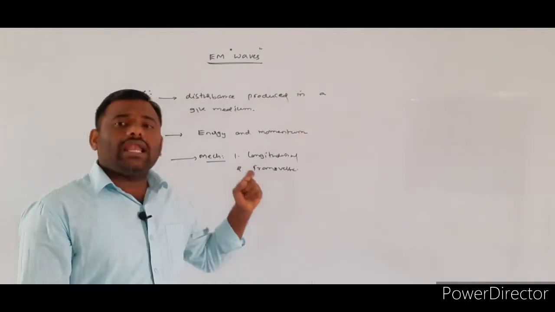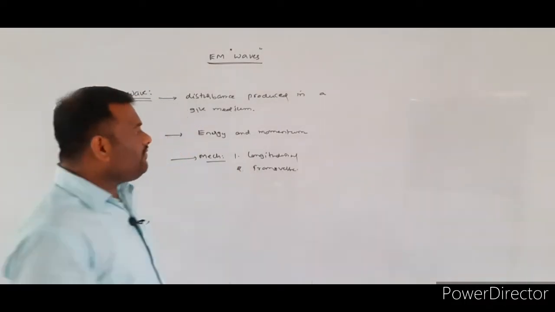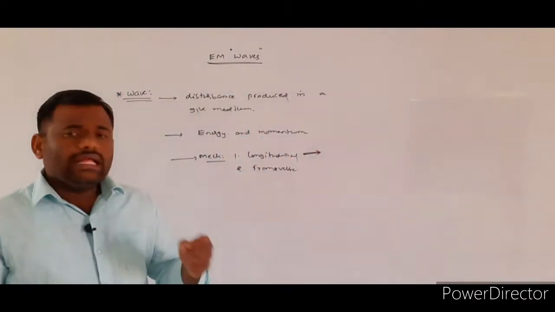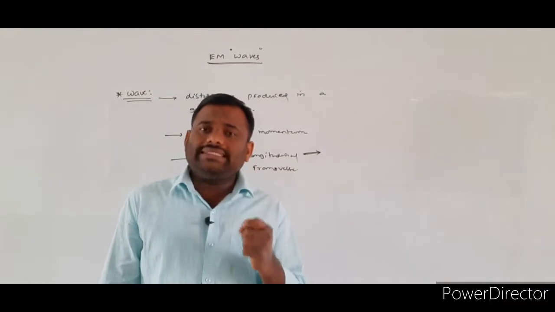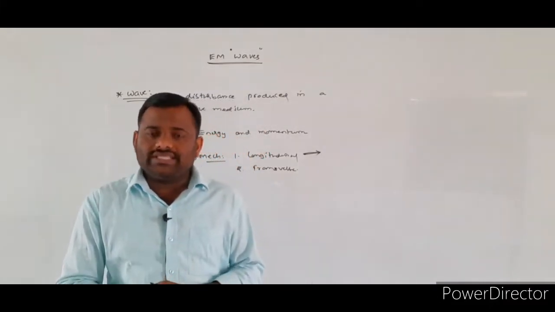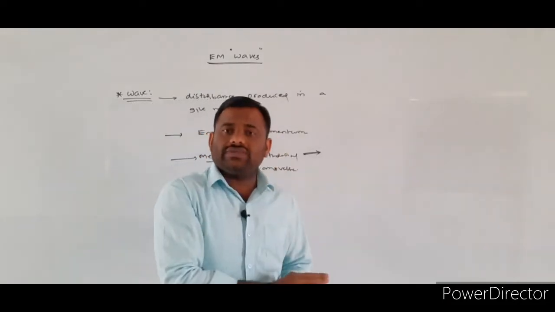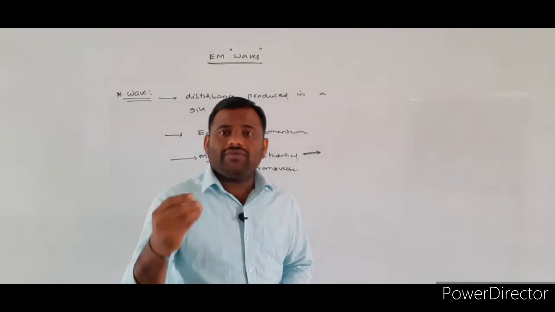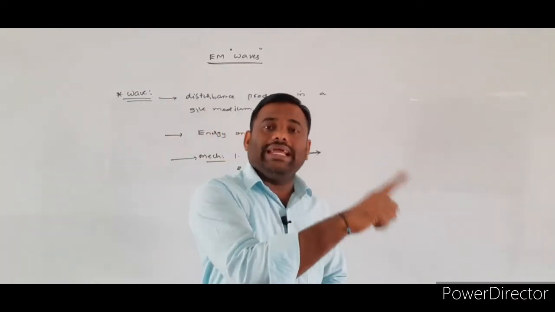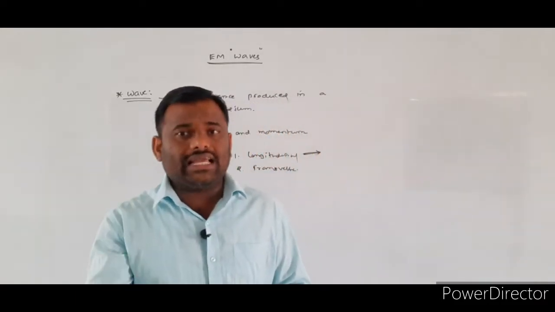So in the case of the longitudinal wave, what will happen is, whenever the wave is propagating, the particles which are present in the given medium will be disturbed. Whatever the wave you consider, either it is a longitudinal wave or electromagnetic wave or transverse wave or sound wave, whenever a particular wave is transmitting through a given medium, it produces a disturbance in the given medium.